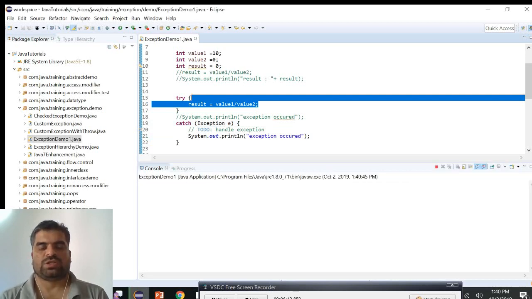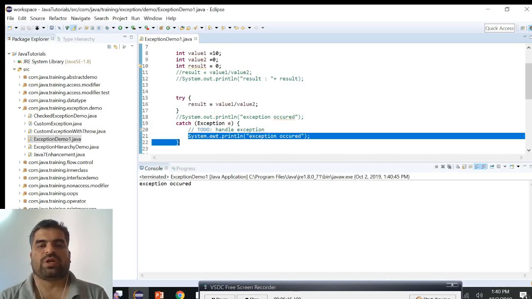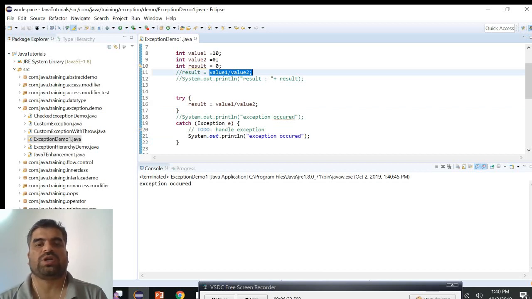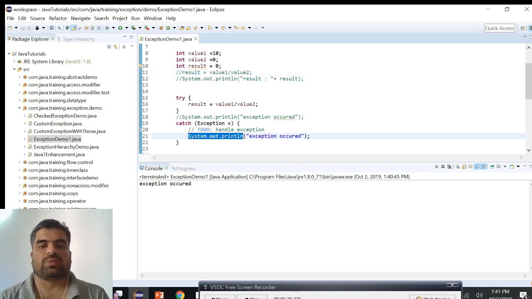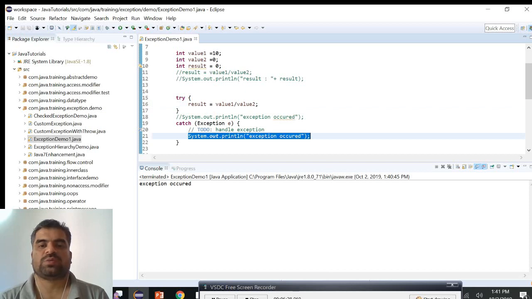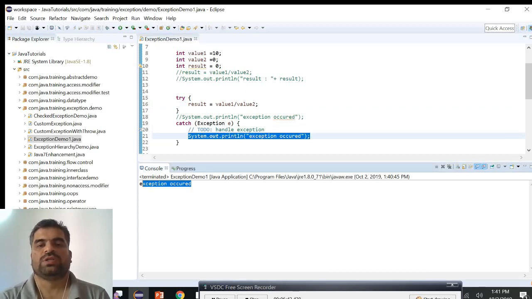with system.out.println. Let's run this. Here, the result is equal to value 1 by value 2 ended up in the arithmetic exception, which we already saw in the previous trial of the code, where the code terminated. But here that didn't happen. Whenever result is equal to value 1 by value 2 results in the arithmetic exception, that exception is caught by the catch block, and the catch block is going to print the message saying that an exception occurred.